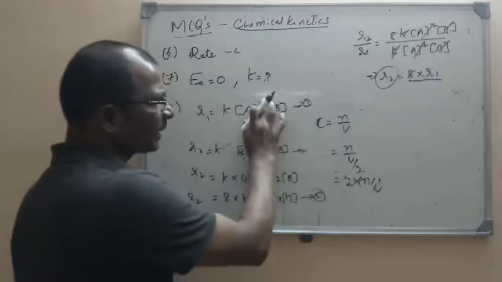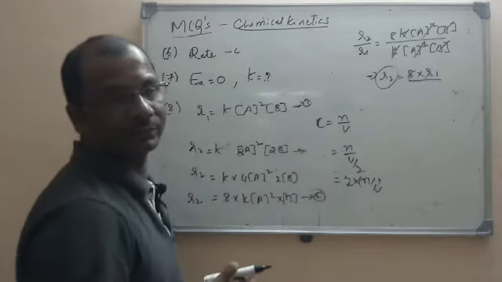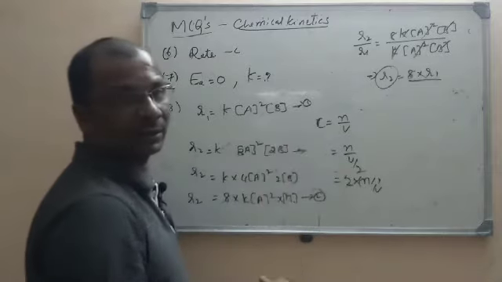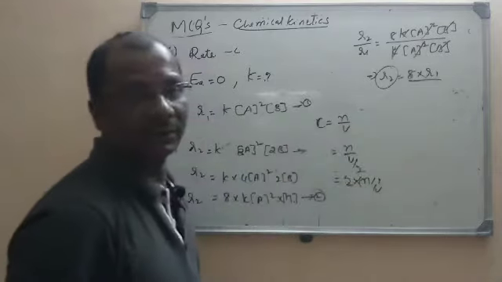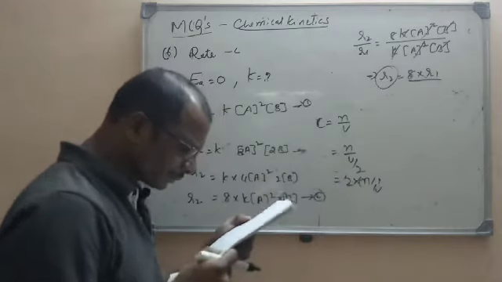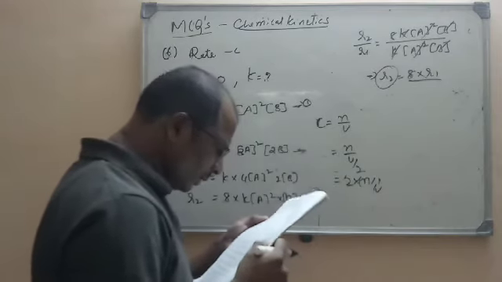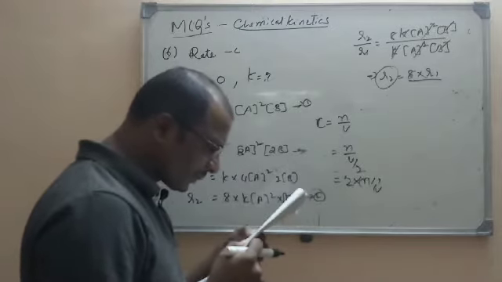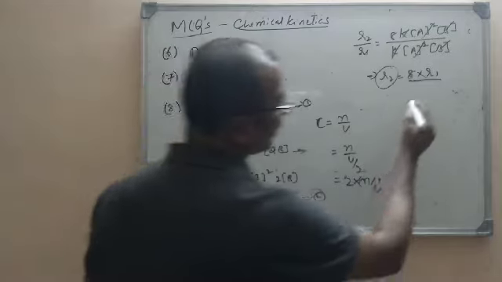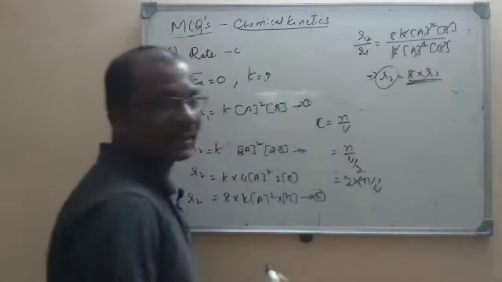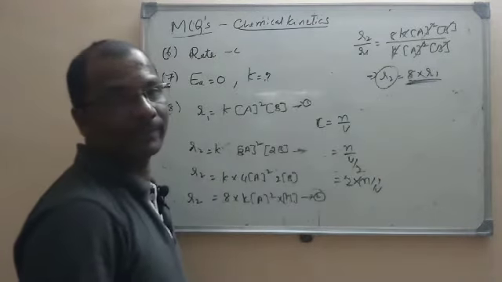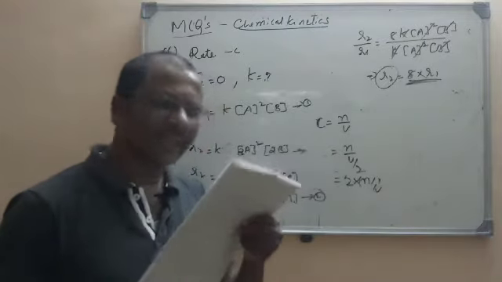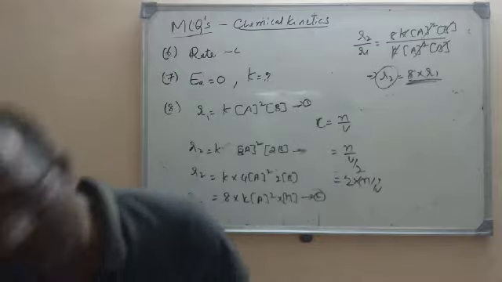It only depends upon the concentration exponent also. If it is 1, that will be different. If it is 2, then the relation that we get is different. So here let us see the options: increased by 4 times, decreased by 4 times, decreased by 8 times, and increased by 8 times. So what happened here? It increases by 8 times. So the right option is C here. Increases by 8 times.